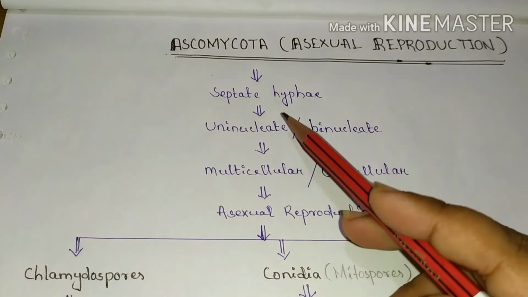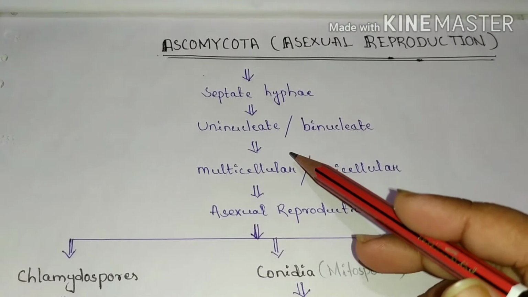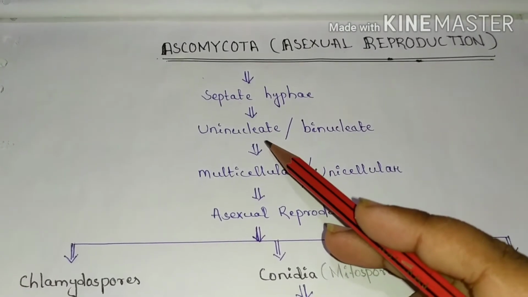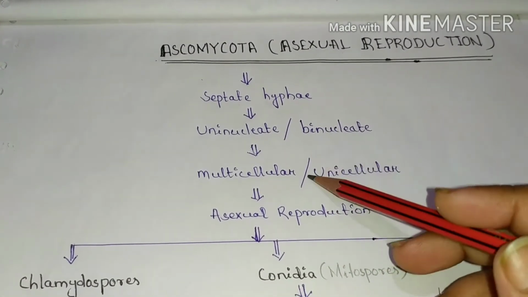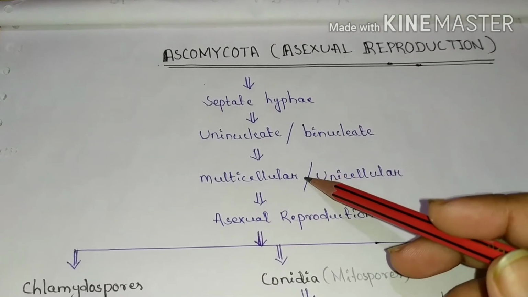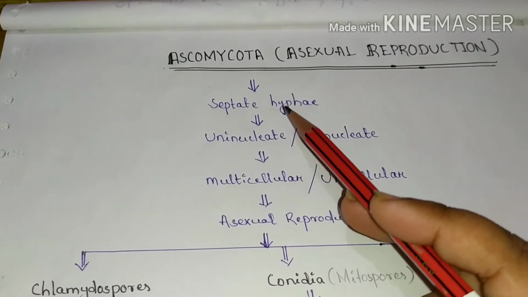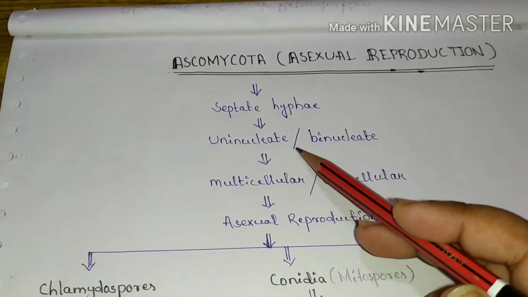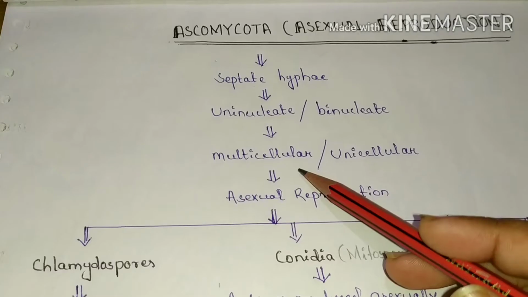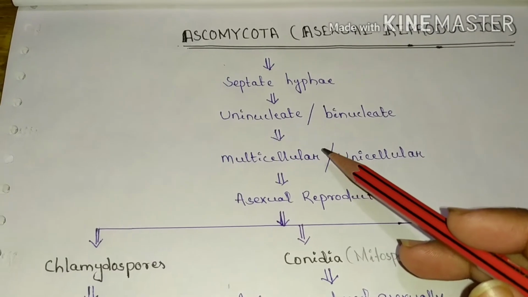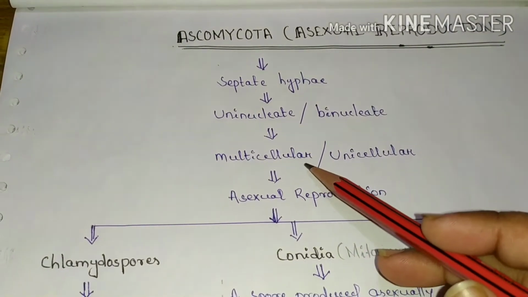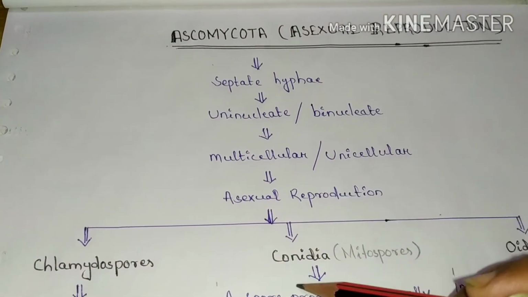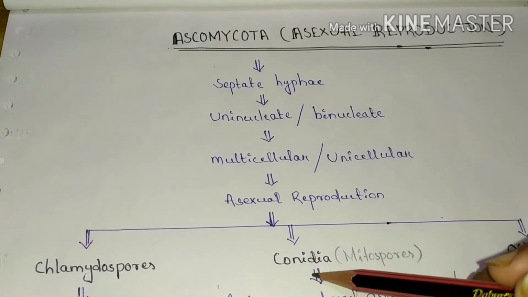As these are septate hyphae in nature, they may be uninucleate or binucleate. That means each cell of the hyphae contains either a single nucleus or two nuclei. Then these fungi may be unicellular or multicellular.